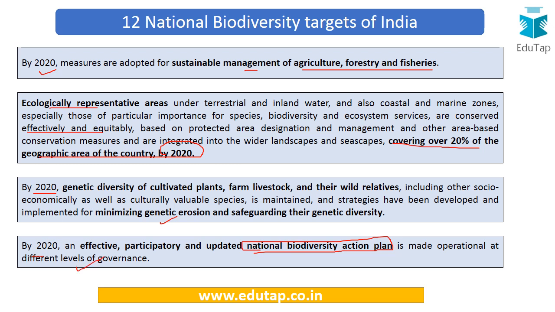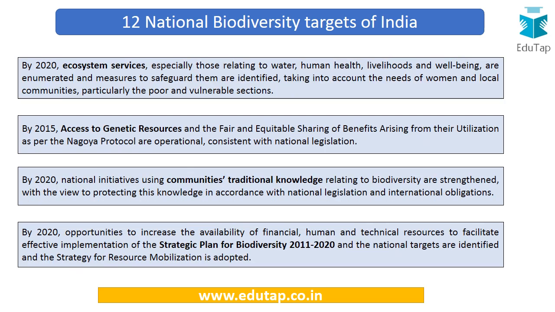So you can see that most of these measures are to be achieved by 2020, which is again a very important fact. The points are general, but the key facts, like the year 2020, are very important from the examination perspective. Further, again by 2020, ecosystem services, especially those relating to water, health and livelihood, must be safeguarded.